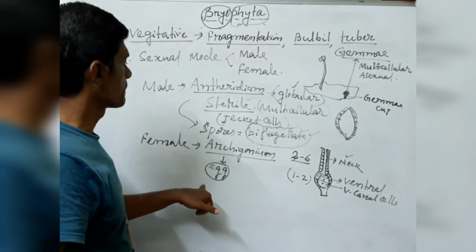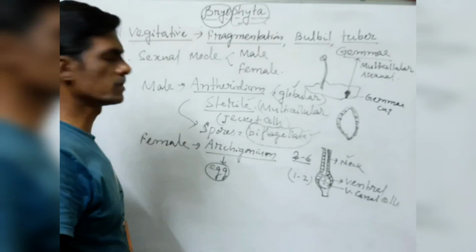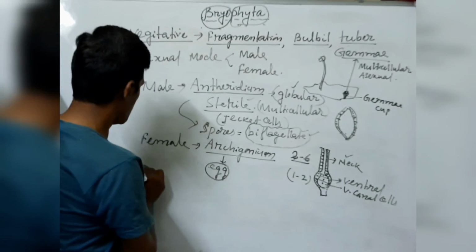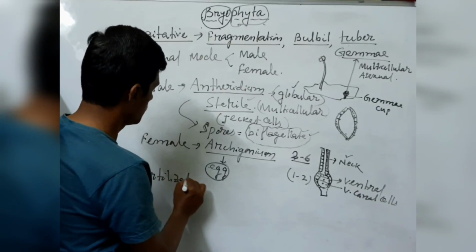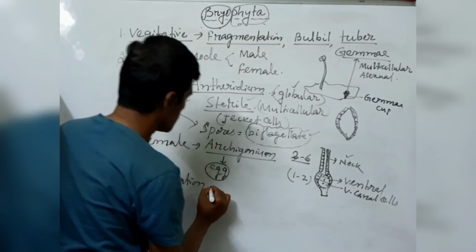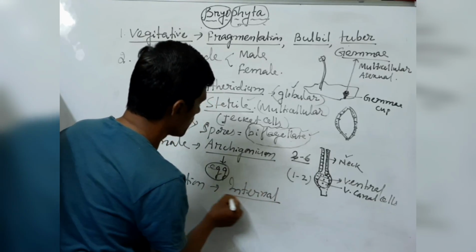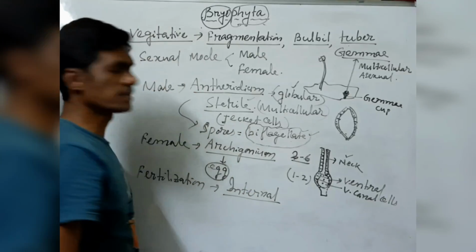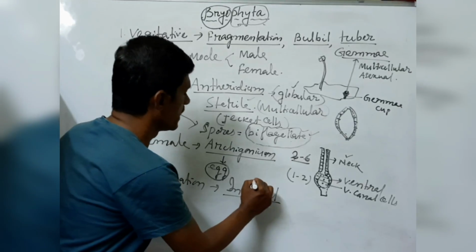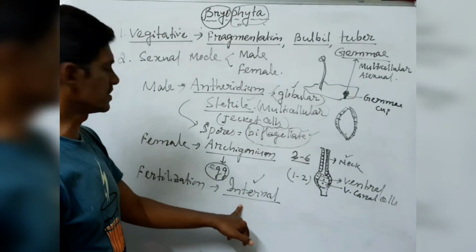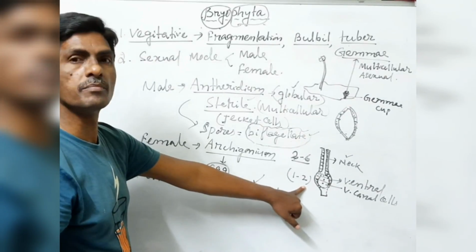So the male and female gametes fuse under water. The fertilization is internal. A big question they will ask: in Bryophyta, is fertilization internal, external, or both? You can remember the answer: internal. The fertilization takes place inside the archegonium, the female sex organ of bryophytes.